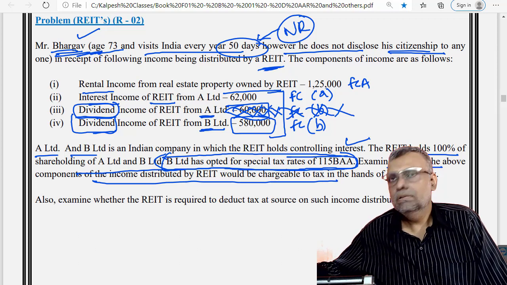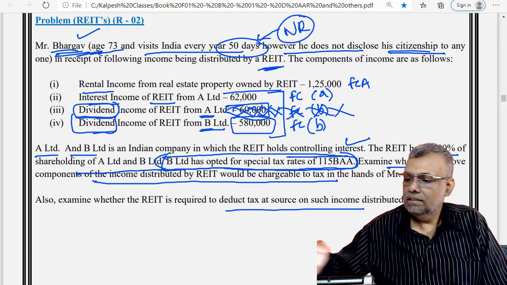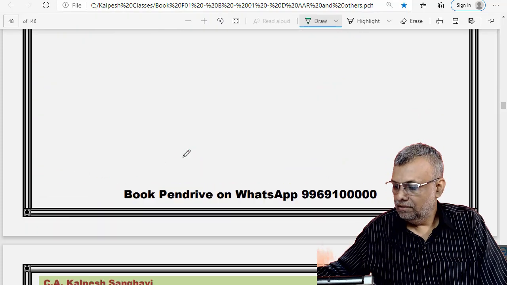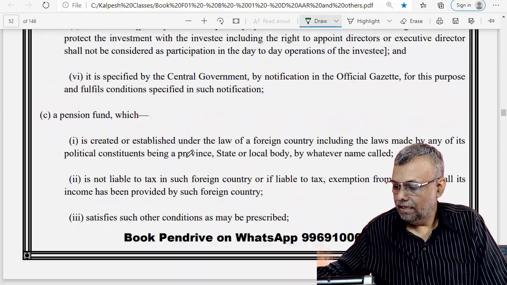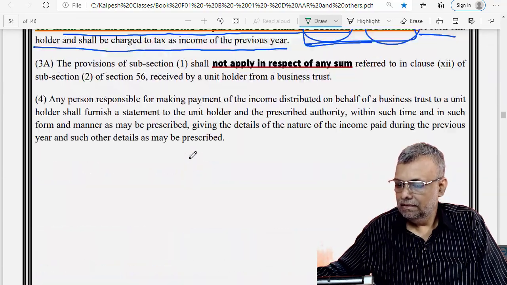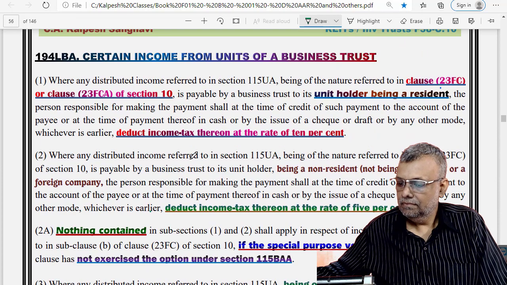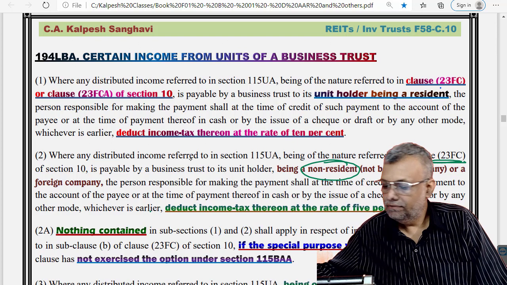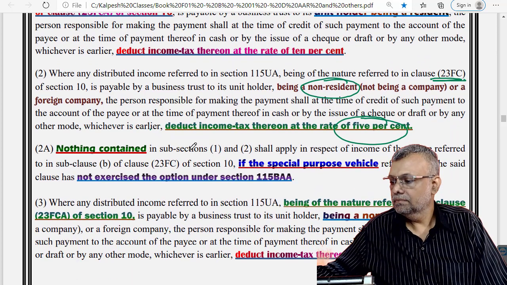TDS obligation also you have to discuss, and since he is a non-resident, I already told you, see here, the non-resident TDS rates and all that I will specify. Under the 194LBA provisions, for a non-resident, if it is 10(23FC) type income, then the rate is 5%.